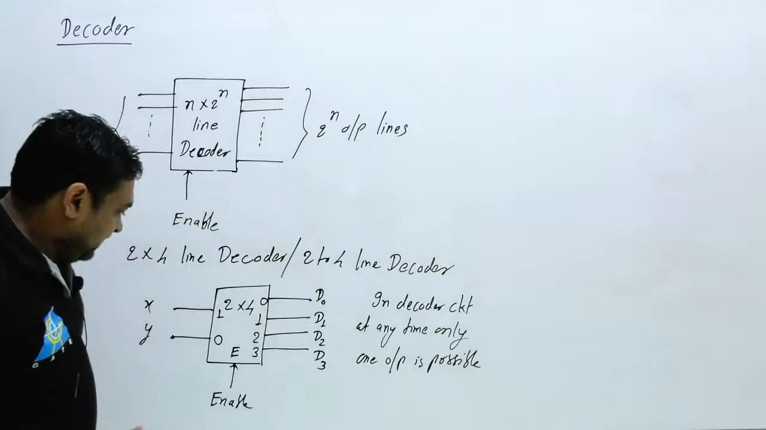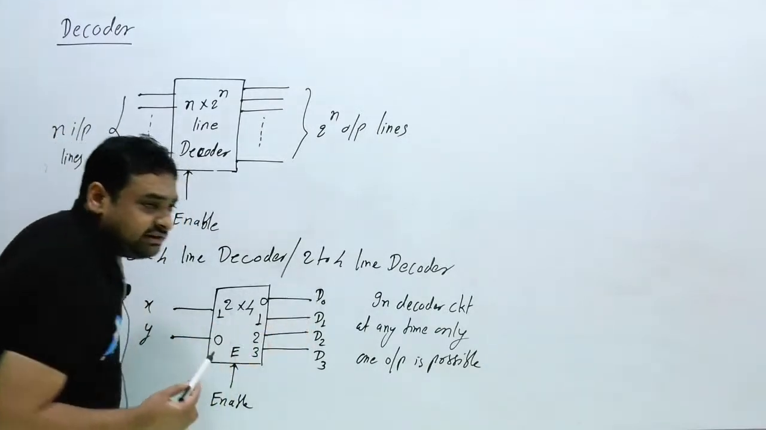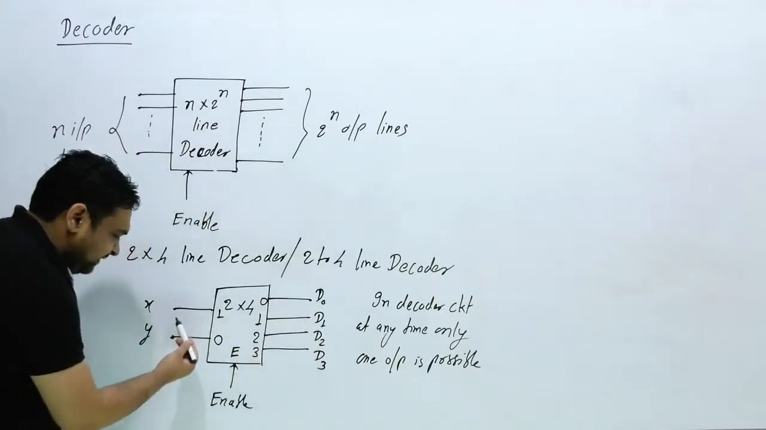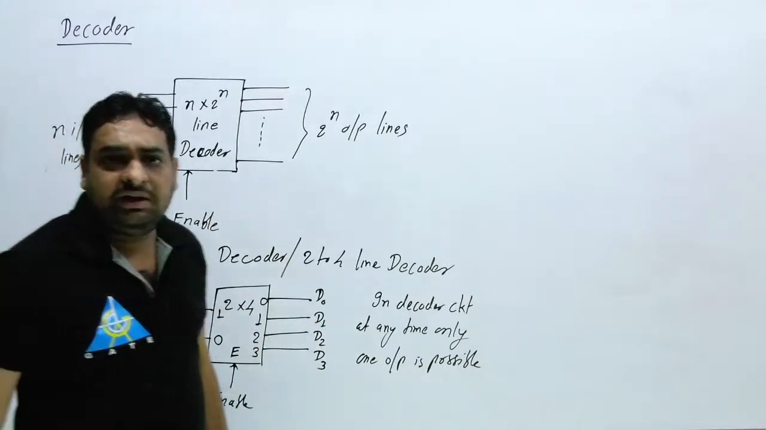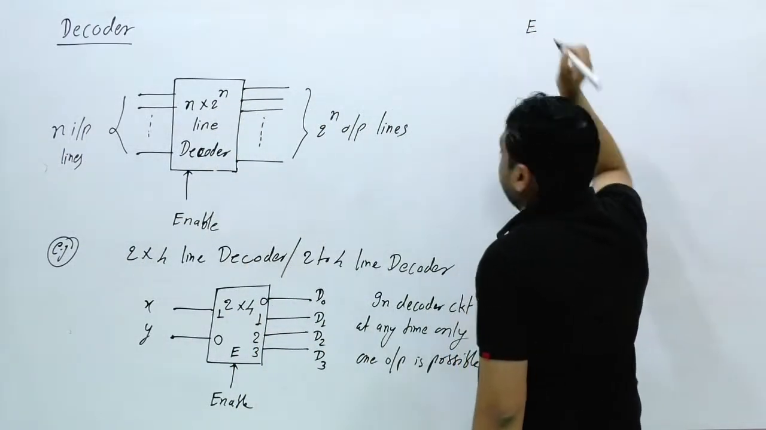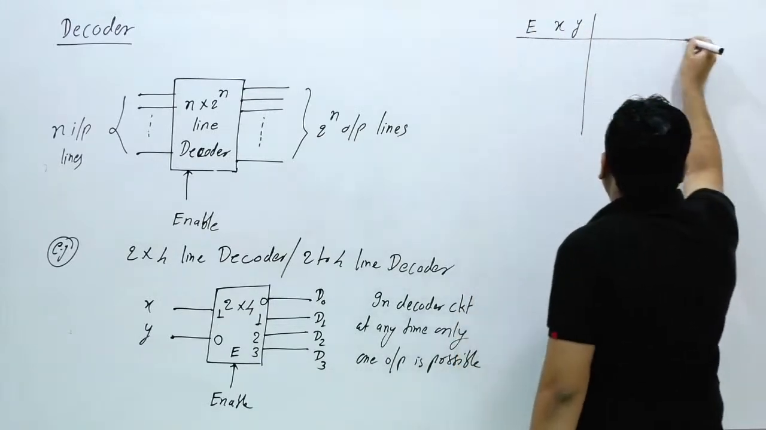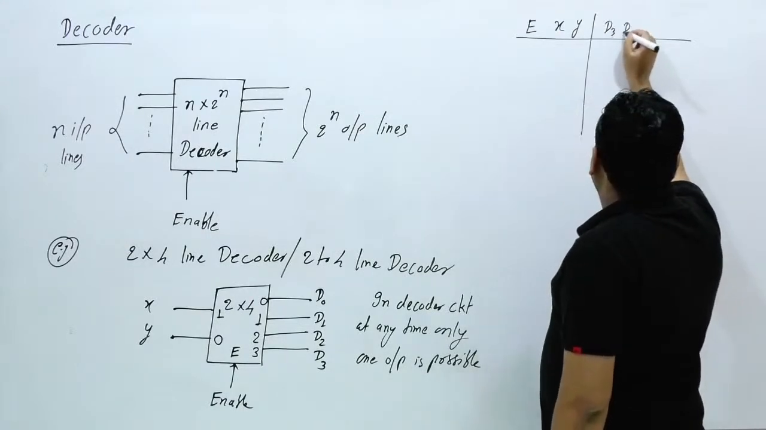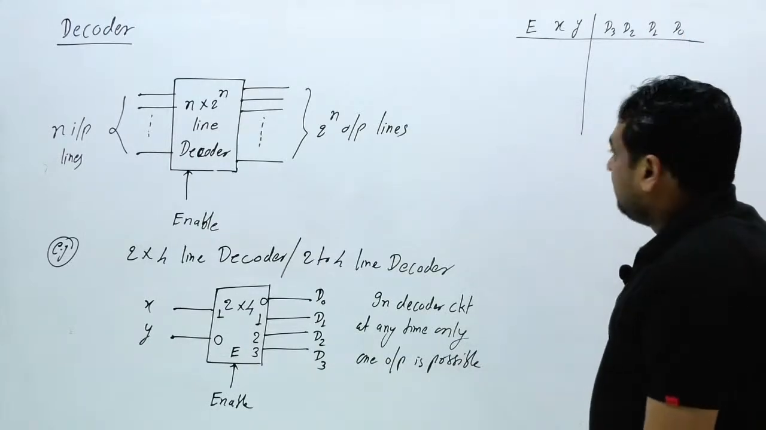That will depend on the input. If input is 0 0, the D0 LED will glow. If this is 0 1, the D1 LED will glow. If this is 1 0, the D2 LED will glow. And if this is 1 1, the D3 LED will glow. So what will be the truth table for this? Here I write first the enable signal, the inputs X and Y, and this is your output: D3, D2, D1 and D0.